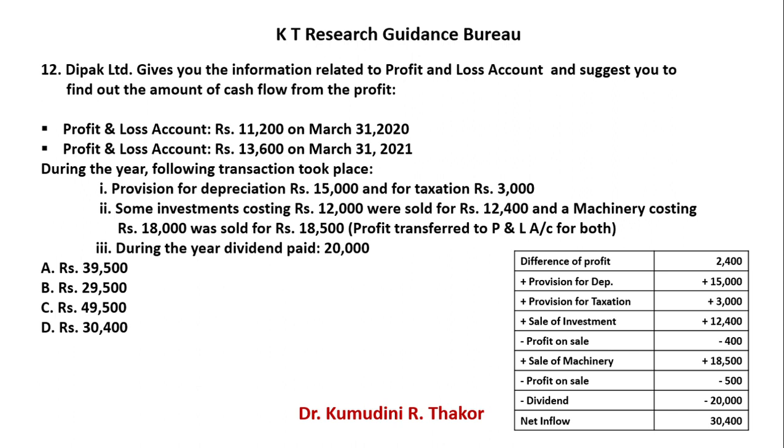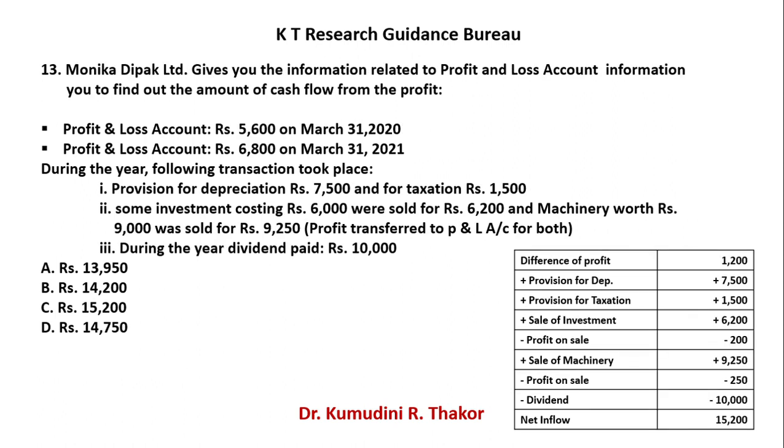Now check A, B, C, D. In D, 30,400 rupees is given. So your answer is D, 30,400. I hope you followed the example. So I will give you the same type of example so that you can test your memory and your knowledge also.